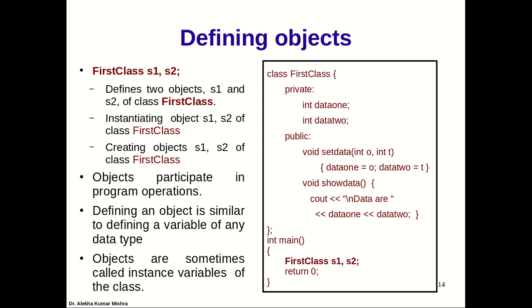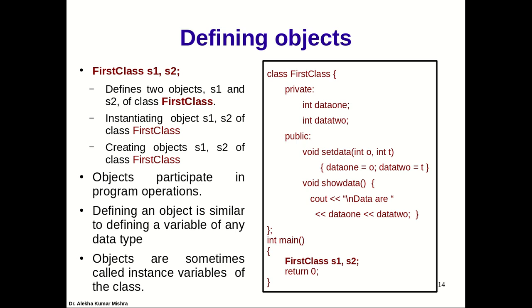S1 will contain two data fields, data1 and data2, and S1 can be modified by calling the functions set data and show data. Remember, functions will be common to all the objects. We do not create separate functions for each object. They only invoke them. So they will have a single copy of the function.